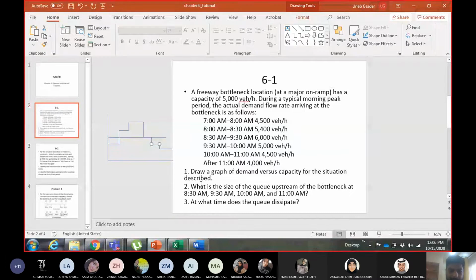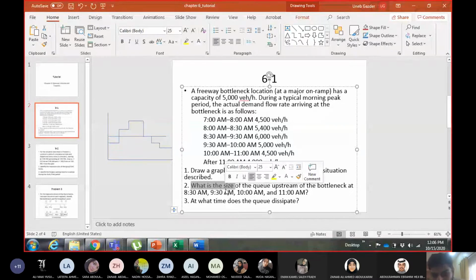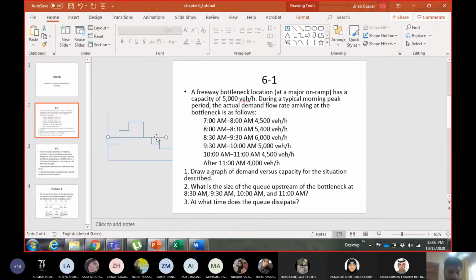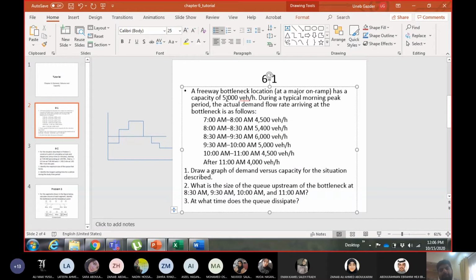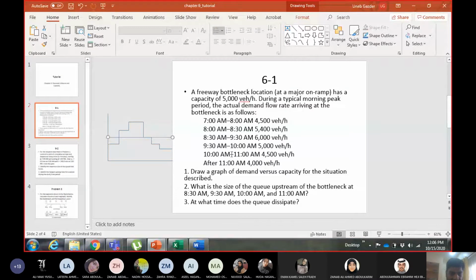In the second part, some of you got it correct, mashallah, especially in this section. But some of you were just guessing and trying to do some sort of shortcut calculation, a simple calculation, supply minus demand or something like this. In this graph, you can see the horizontal line, and this horizontal line is the capacity. Obviously capacity is the same from 7 to whatever time you have, it doesn't change. So let me make it till the end. Everybody got this one correct.